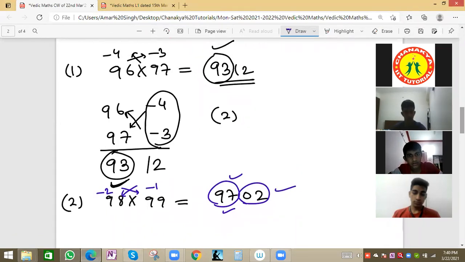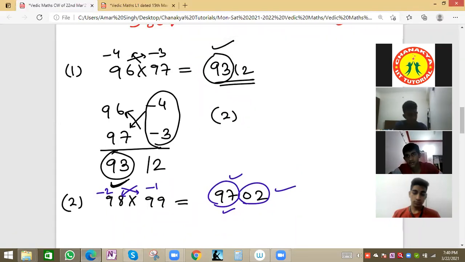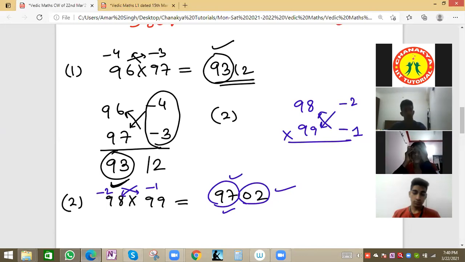Everyone got the answer? Let me solve once again. 98 and 99. If we have to multiply, we take 100 as the reference value. So it is less by minus 2 and less by minus 1. Less means minus. We'll do cross, and cross means subtraction, not multiplication. 98 minus 1, 97, and 99 minus 2, 97. We should get the same value for both subtractions. And 2 1s are 2, but we'll write 02, because it will be a 4-digit number.